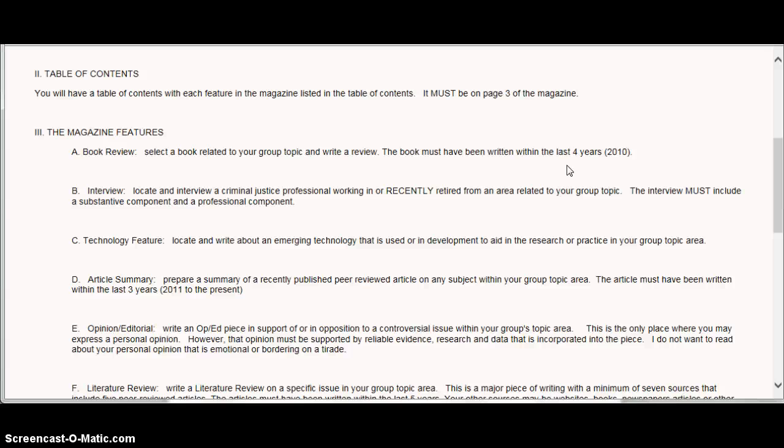You must have an interview. You will interview someone in the criminal justice profession, someone who is very recently retired and related to your group topic. The interview must include a substantive component as well as a professional component. That means that you must ask the person questions specifically related to your topic, but you also want to find out what the individual's professional background is like, where they went to school, how they worked within the profession, and what advice they would give to recent graduates.